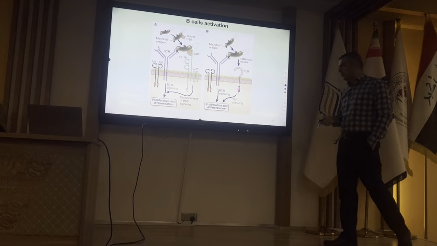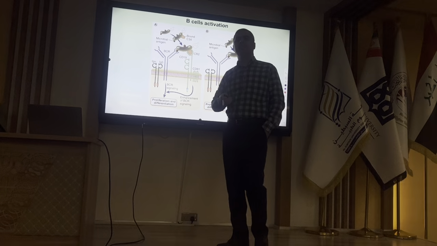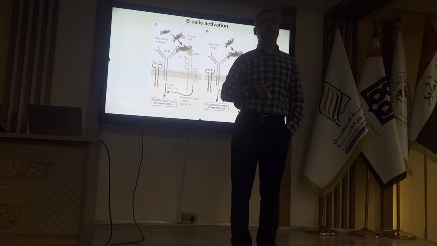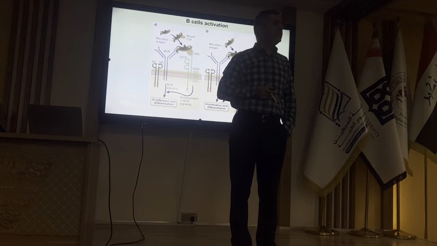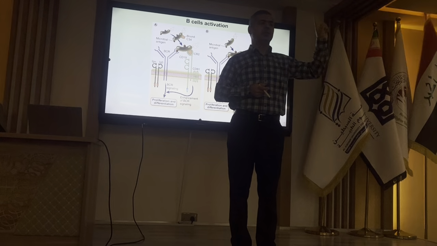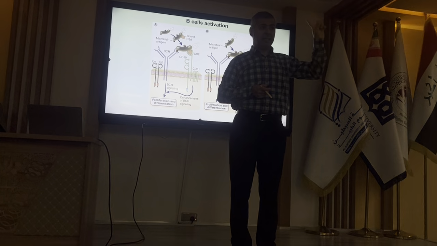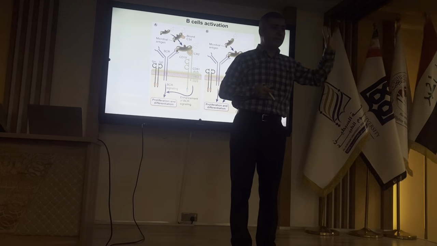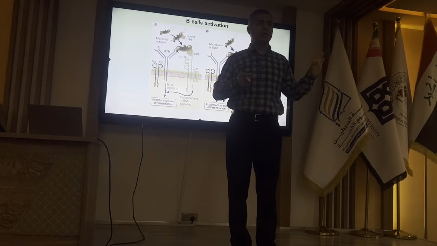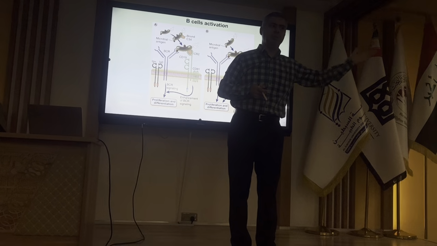So, do you remember I told you for naive T cell activation, how many signals do we need? Two signals. The first signal is by receptor binding to the antigen, T cell receptor and MHC peptide. And the second signal, co-stimulators B7, CD28.